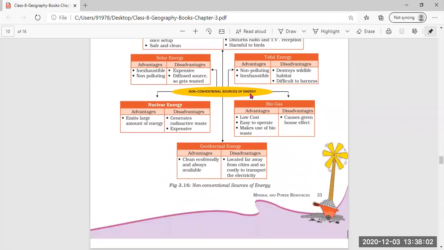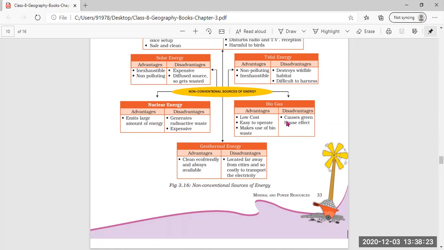Then non-conventional sources of energy. Now, in non-conventional sources of energy, the advantage of nuclear energy is that it emits a large amount of energy. It gives out a large amount of energy, and the disadvantage is that it generates radioactive waste, and it is very expensive.